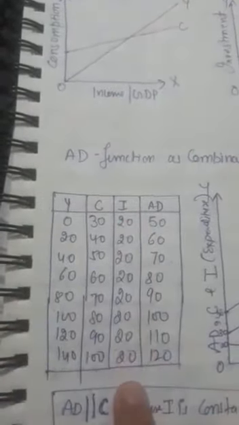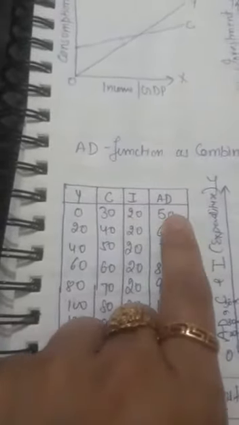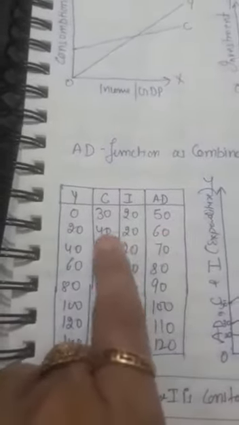Now here is the AD function, which is a combination of C and I. First of all, see the table over here. At various levels of income we have consumption and investment. Clear? Income is increasing by a gap of 20 each time here, and consumption is increasing by a gap of 10 each time, and investment is constant, because under the short run the investment is assumed to be autonomous and constant. Whatever the investment was at zero level, it would remain the same at all levels of income. And AD is a combination of C plus I. Look here, 50 means 30 plus 20, 60 means 40 plus 20, 70 means 50 plus 20, and so on.